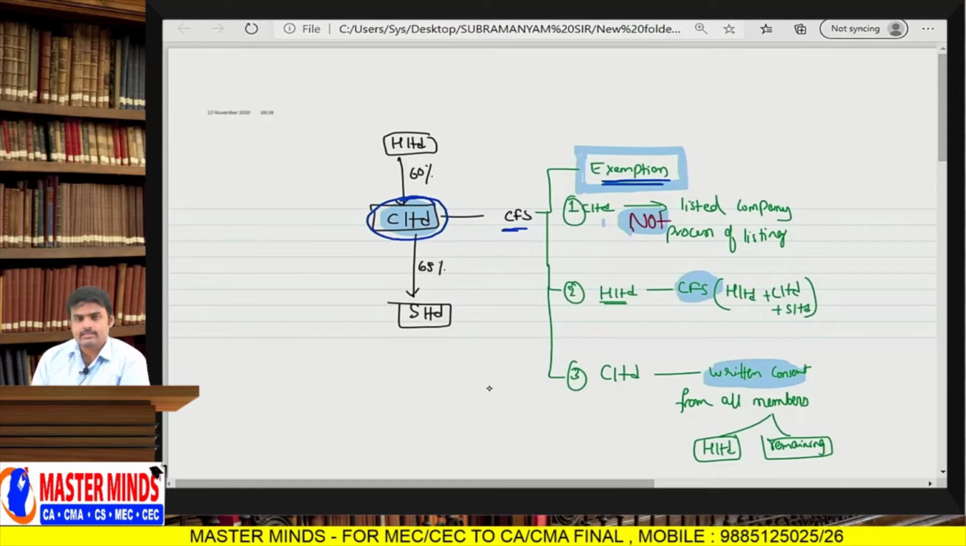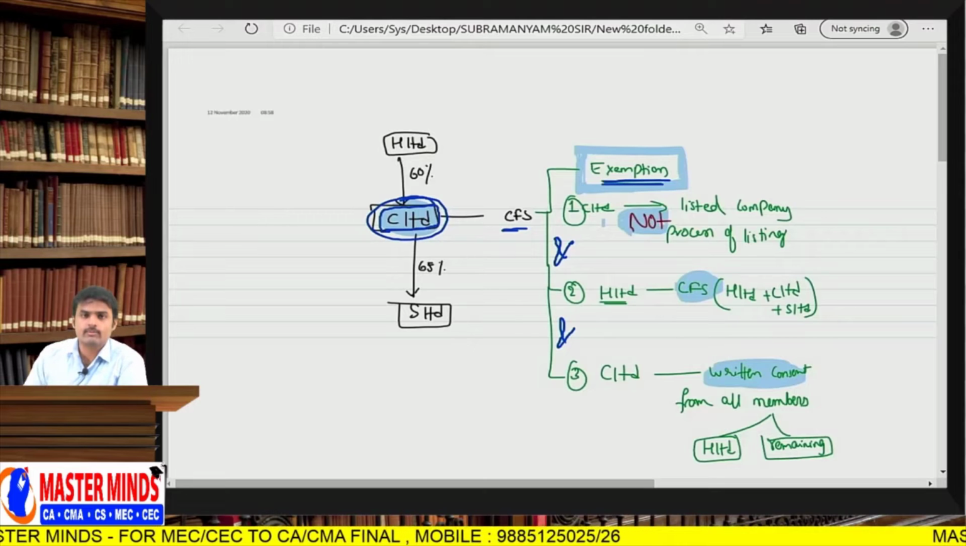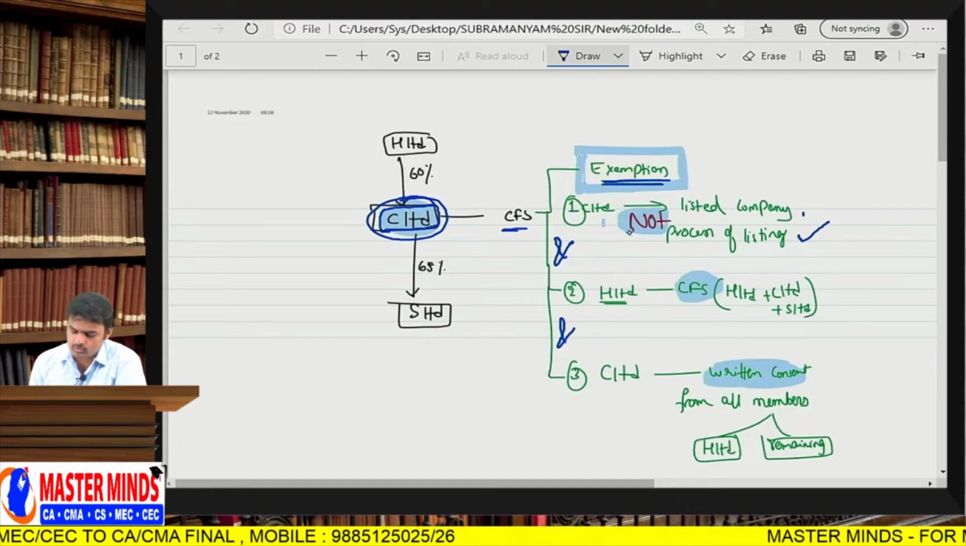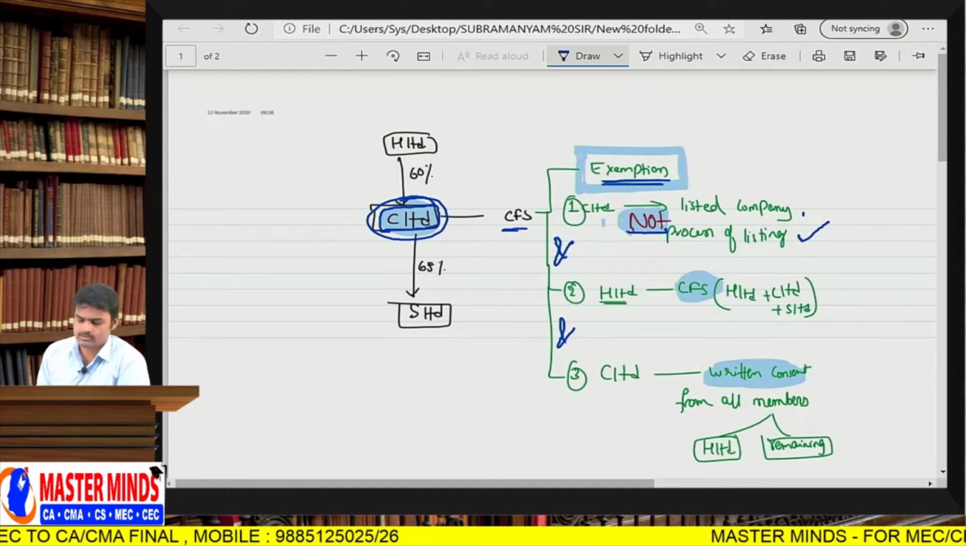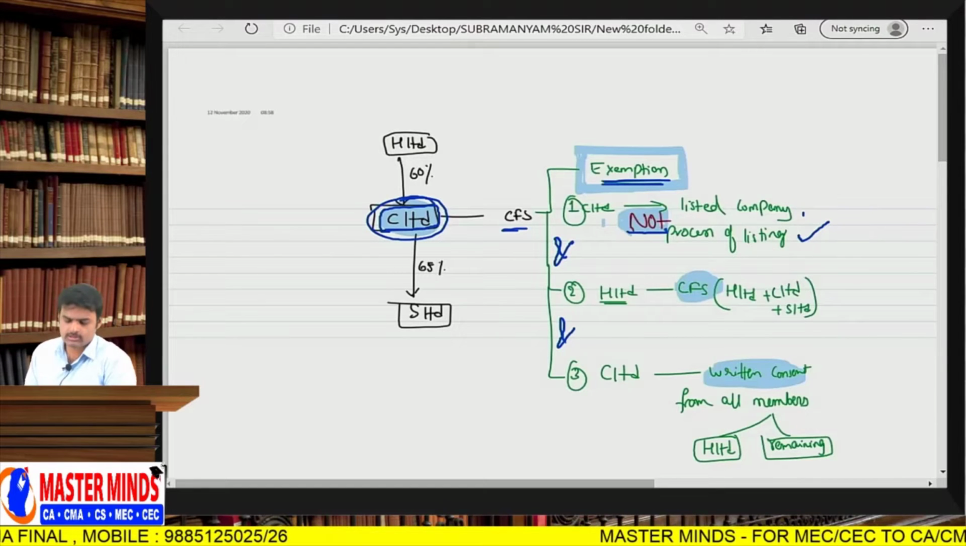So there is no need to prepare consolidated financial statements if the three conditions are satisfied. Sir, what are those three conditions? See, in this C Limited, there should be no public interest. That means it is not a listed company, or it is not in the process of listing. If it is a listed company, there is no exemption from preparing consolidated financial statements. It has to prepare consolidated financial statements.